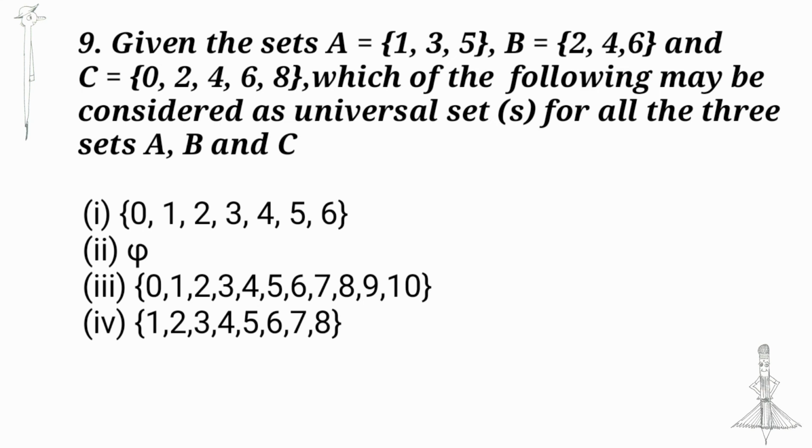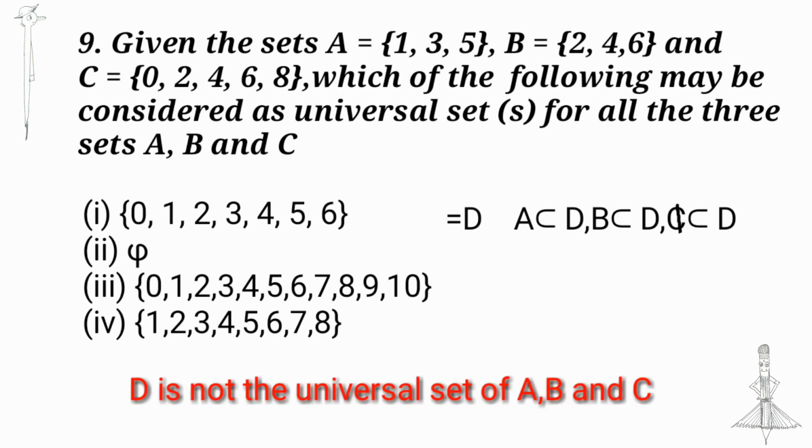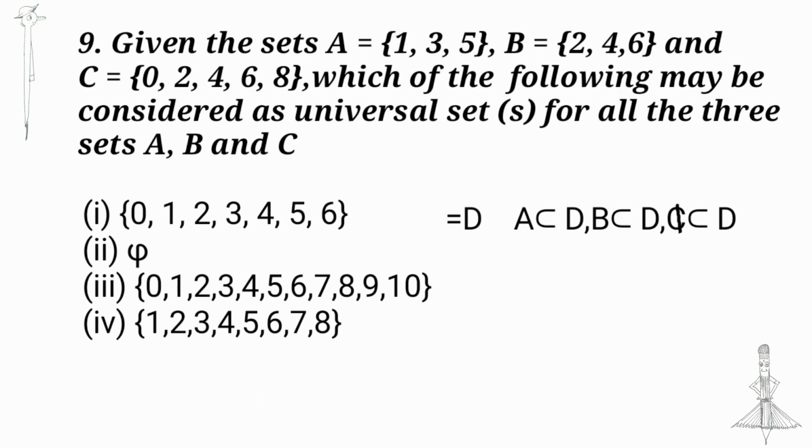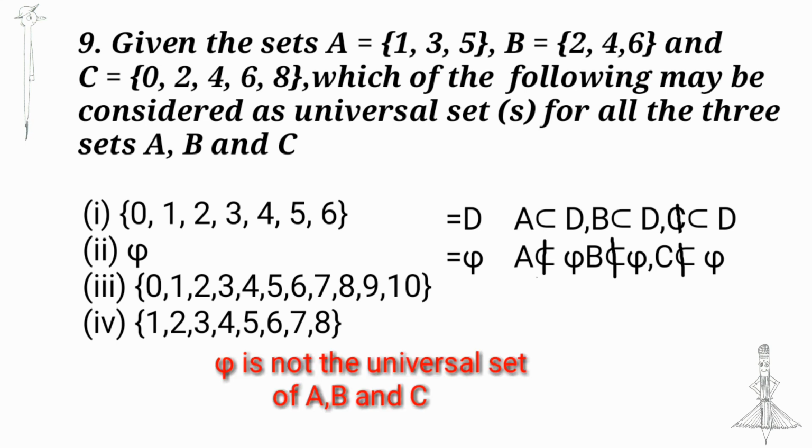I take the set as D. Here A is contained in D, B is contained in D and C is not contained in D. Therefore, D is not the universal set of A, B and C. Null set. A is not a subset of the null set, B is not a subset of the null set and C is not a subset of the null set. So, the null set is not the universal set.